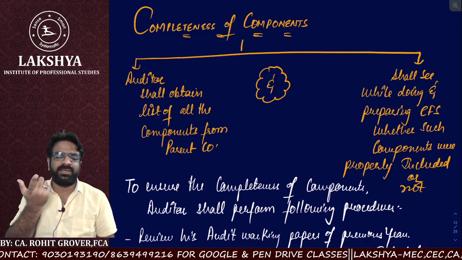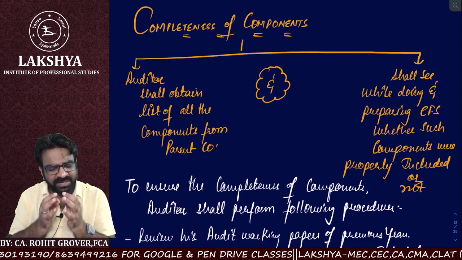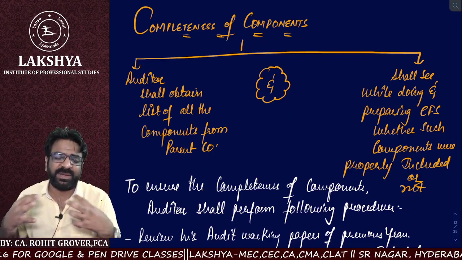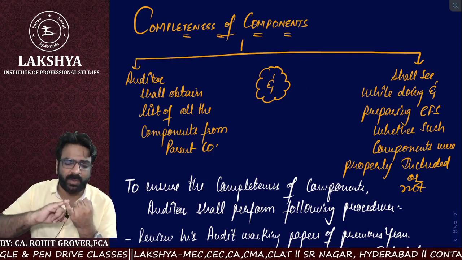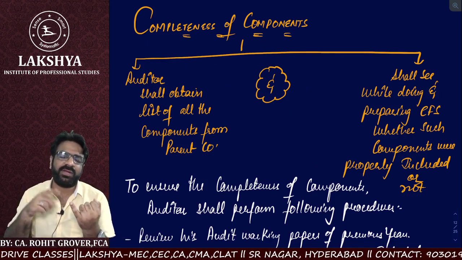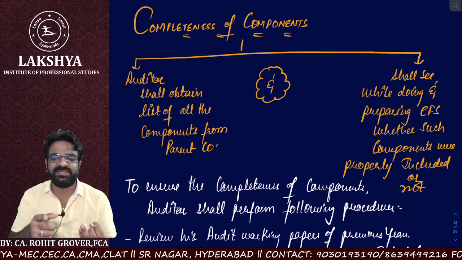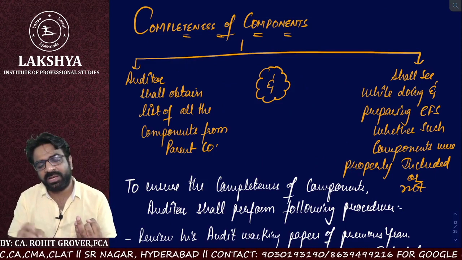Suppose the management is keeping silent. If the management is keeping silent, whether the auditor has to obtain his own evidence or not. So what are the methods? Method number one, he will review the audit working paper of the previous year. Method number two, he will directly go to the management and ask them what is included and what is not included. If not included, why?